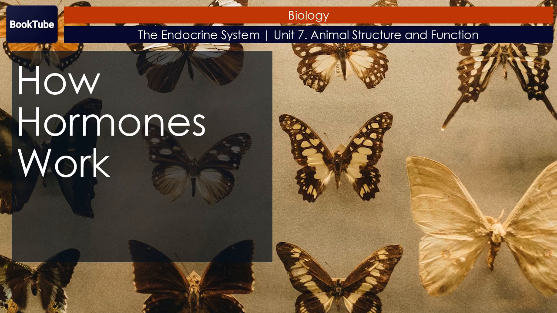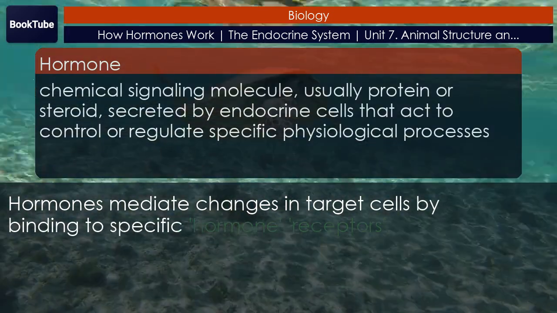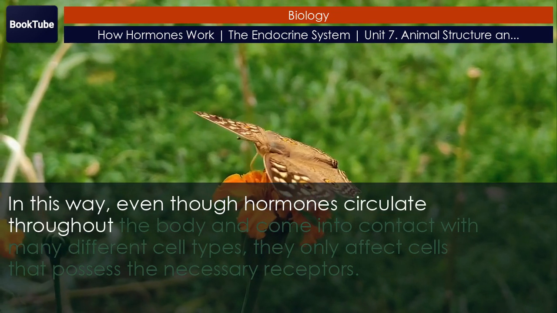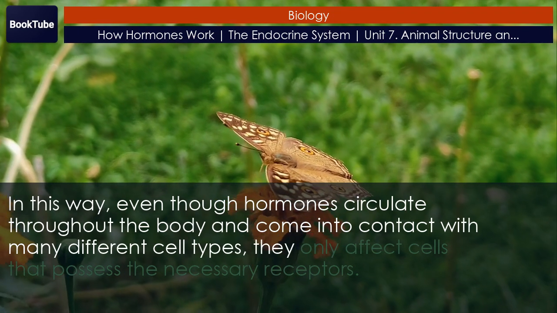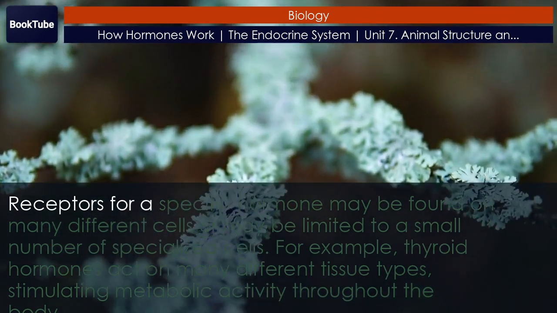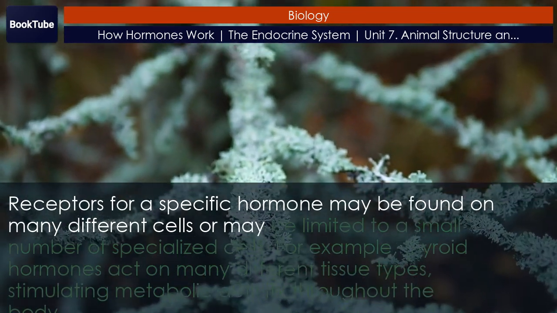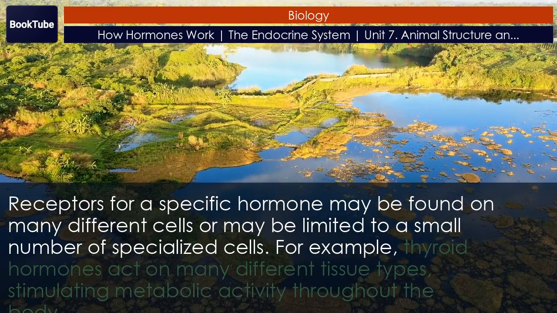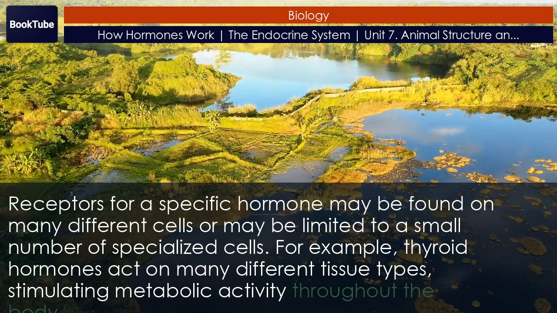How hormones work. Hormones mediate changes in target cells by binding to specific hormone receptors. In this way, even though hormones circulate throughout the body and come into contact with many different cell types, they only affect cells that possess the necessary receptors. Receptors for a specific hormone may be found on many different cells or may be limited to a small number of specialized cells. For example, thyroid hormones act on many different tissue types, stimulating metabolic activity throughout the body.